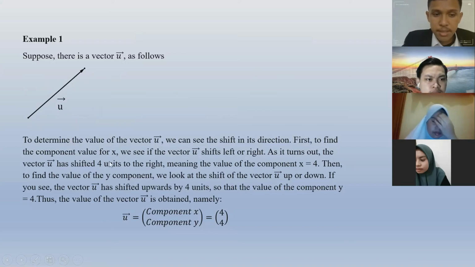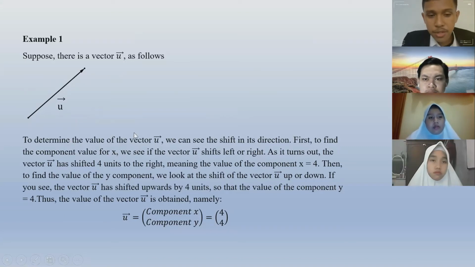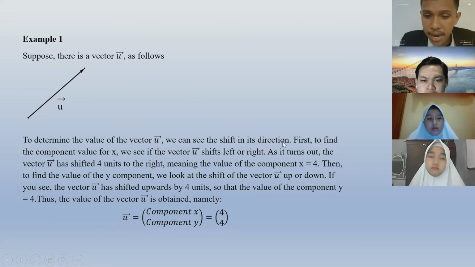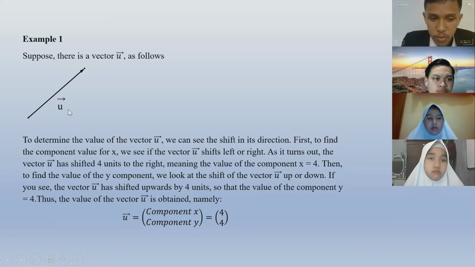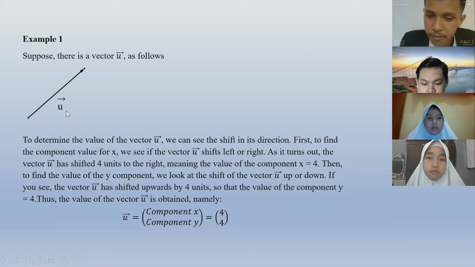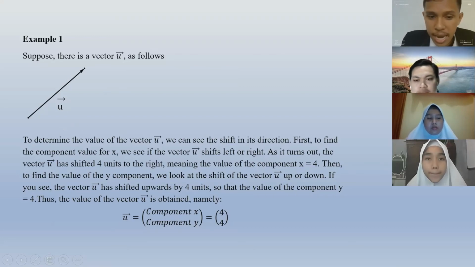To determine the value of vector U, we can see the shift and its direction. First, to find the component value for X, we see if vector U shifts left or right. As it turns out, vector U has shifted 4 units to the right, meaning the value of component X equals 4.